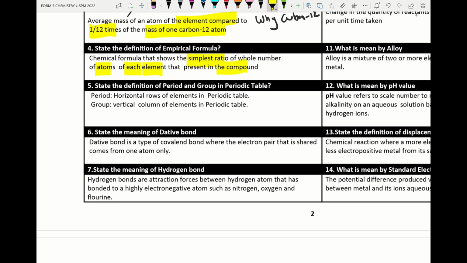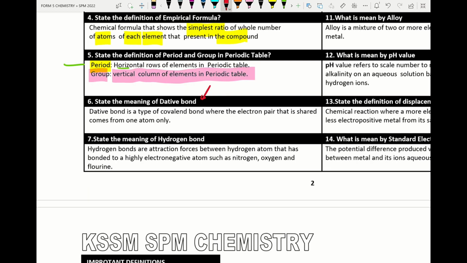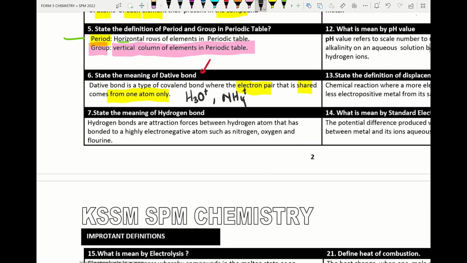Students must remember the definition of period. Period stands for the horizontal row of elements in the periodic table, and group stands for the vertical column of elements in the periodic table. Dative bonding is a special type of covalent bond where the electron pair that is shared comes from only one atom. Examples of dative bonding can be seen in the hydroxonium ion and the ammonium ion. Number 7, the meaning of hydrogen bond: the attraction forces between a hydrogen atom that is bonded with highly electronegative atoms such as N, O, F: nitrogen, oxygen, and fluorine.